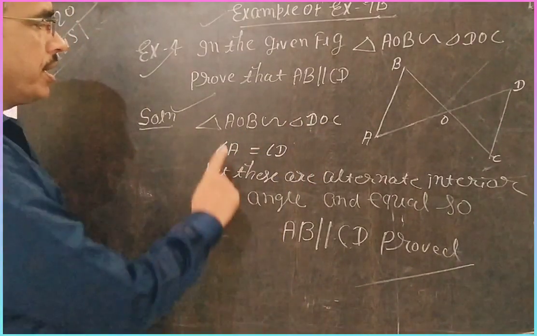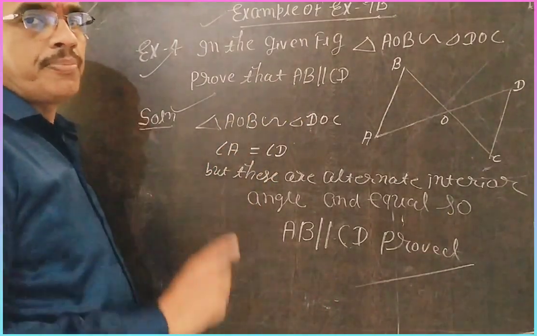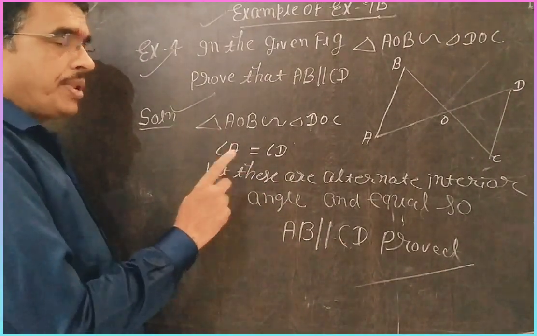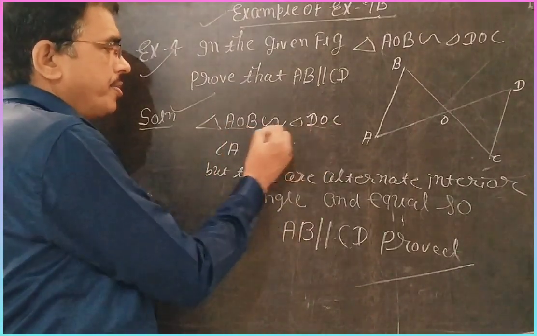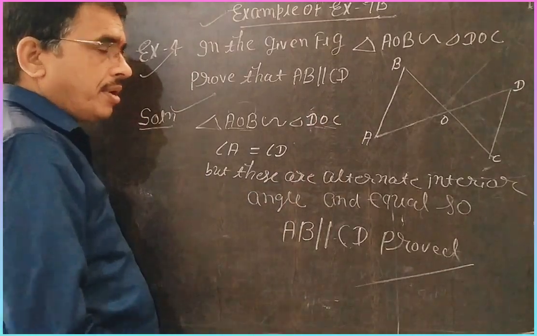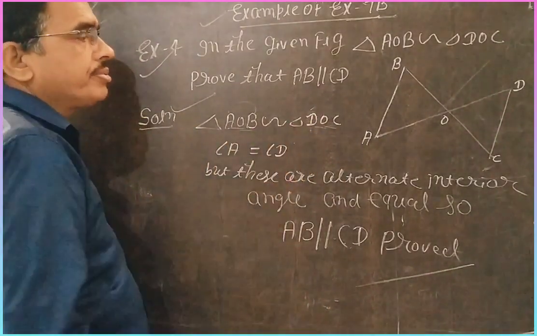First, their corresponding angles are equal, and second, their corresponding sides are proportional. Before this question I solved how you can express their corresponding sides. That time we took AO by DO, OB by OC and AB by DC. But in this question I take their angles. What are the corresponding angles of similar triangles?